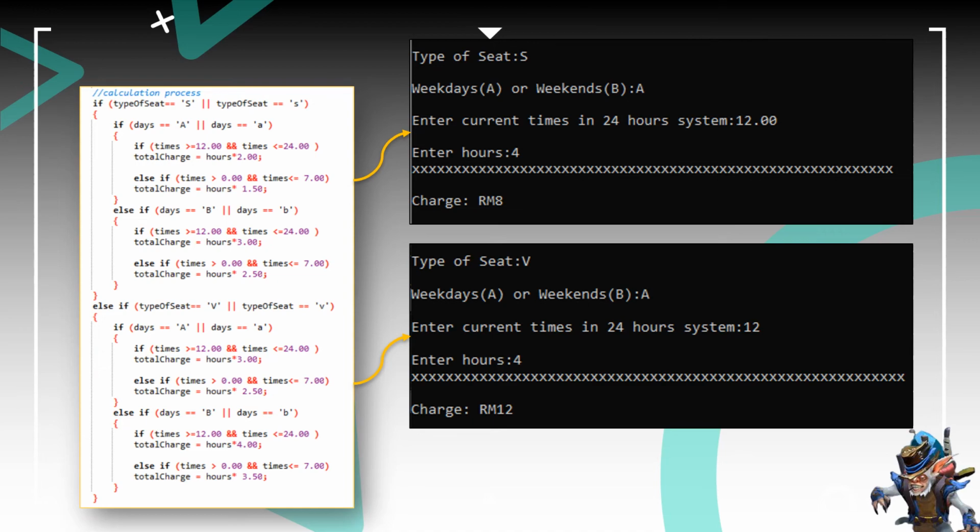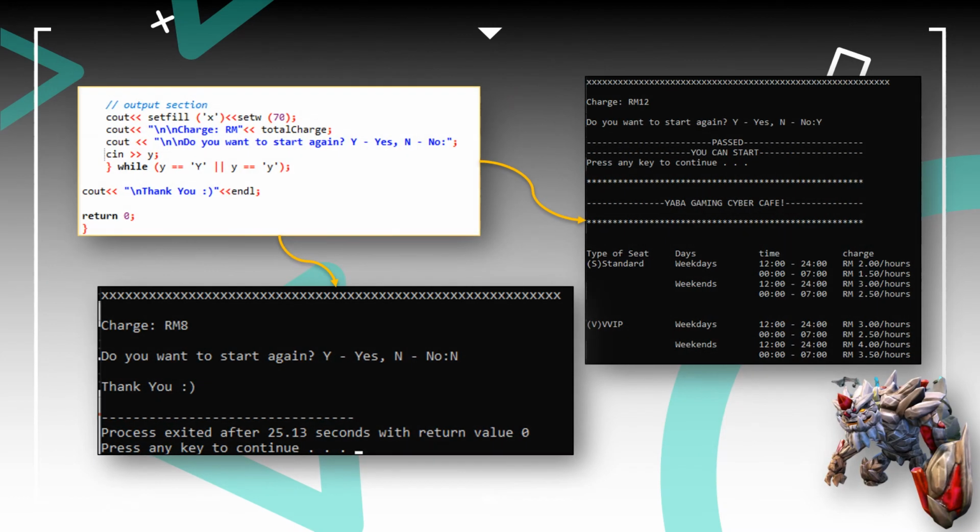For this program, we use the control structure. Next is the output section. The program will display the total charge depending on the analysis of price range that we coded. After that, the program will ask if you want to start again. If yes, enter Y, the program will loop. If no, enter N, the program will end.